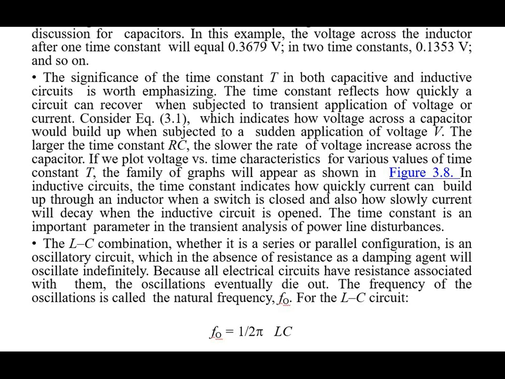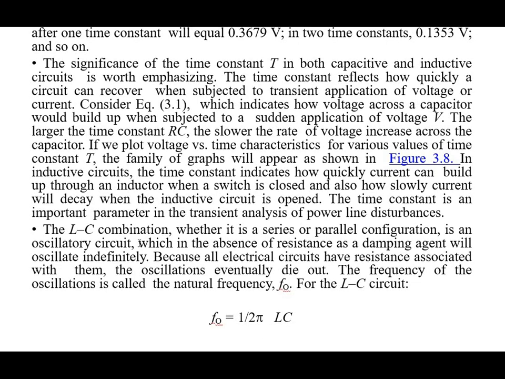In an inductive circuit, the time constant indicates how quickly current can build up through an inductor when a switch is closed, and also how slowly the current will decay when the inductive circuit is opened. So the time constant is an important parameter in the transient analysis of power line disturbances. The LC combination, whether in a series or parallel configuration, is an oscillatory circuit.